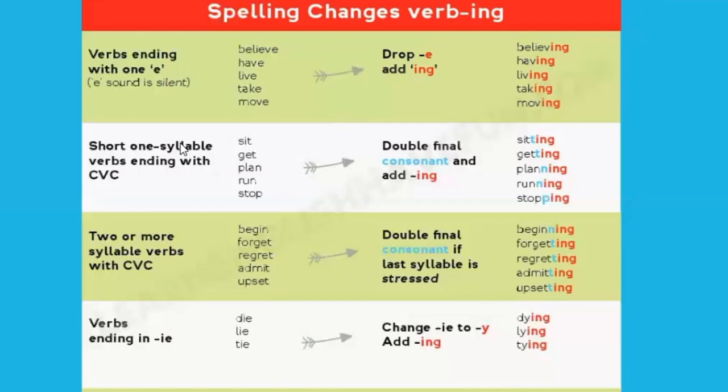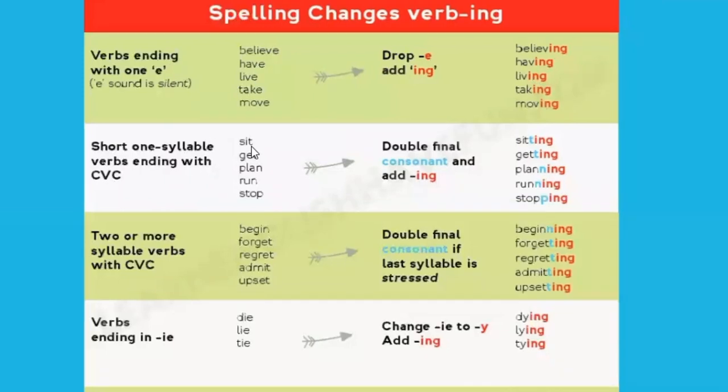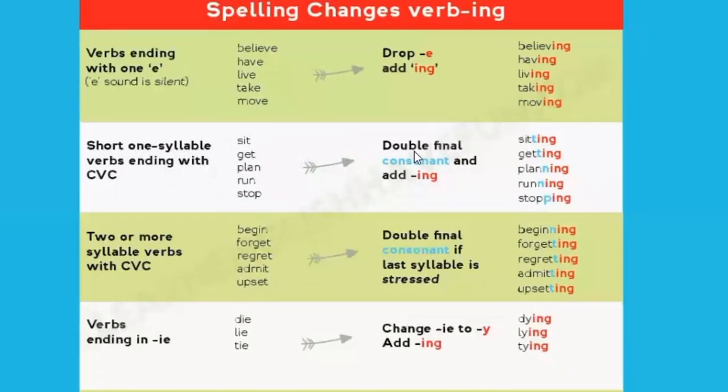Also, when you have short one-syllable verbs ending with consonant, vowel, and consonant. So this is short because we cannot split them. So it's just sit, it's one syllable, get, one syllable. So we need to double the final consonant and add an ing ending.